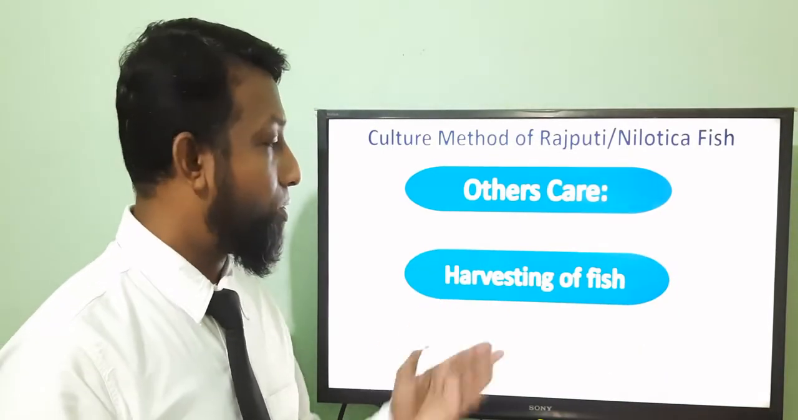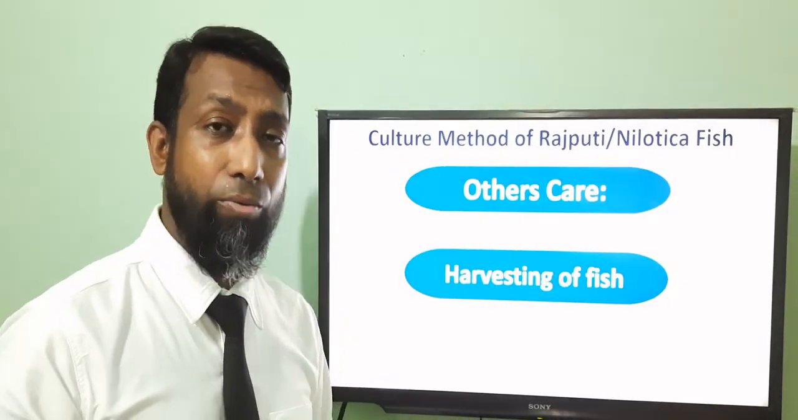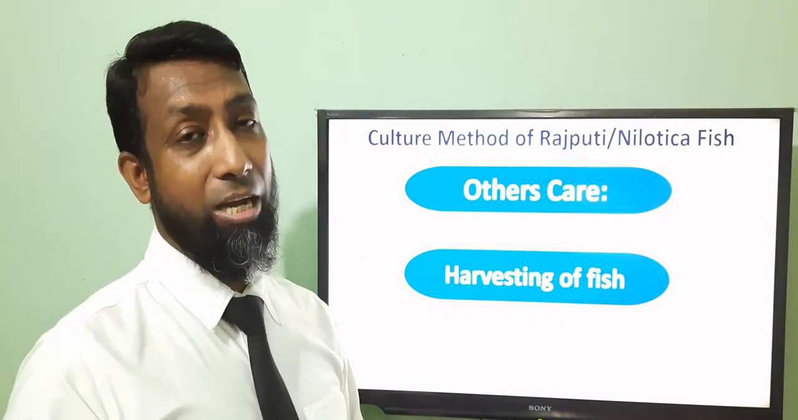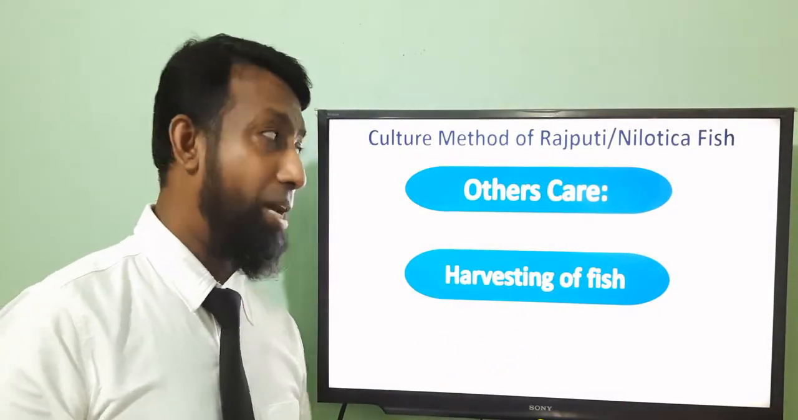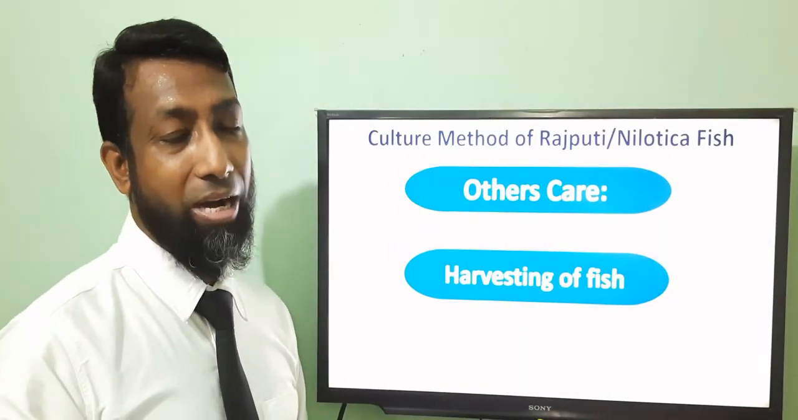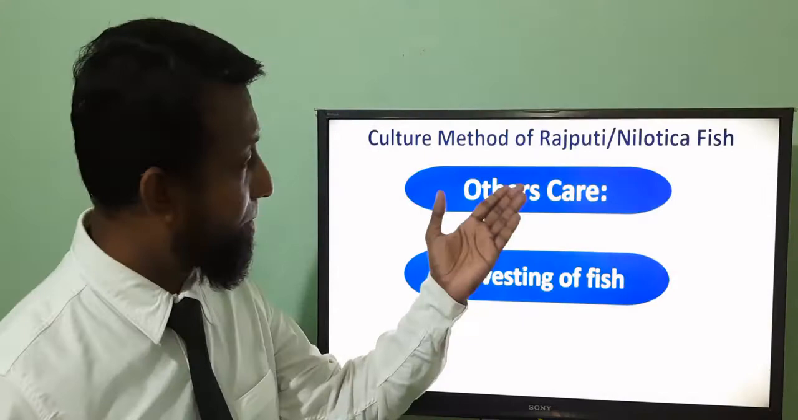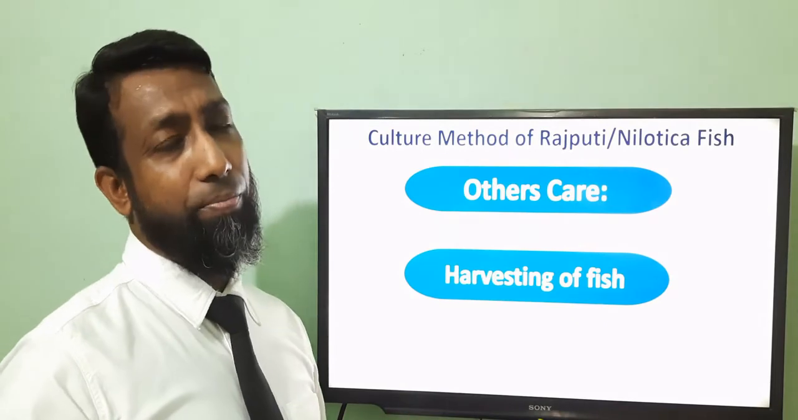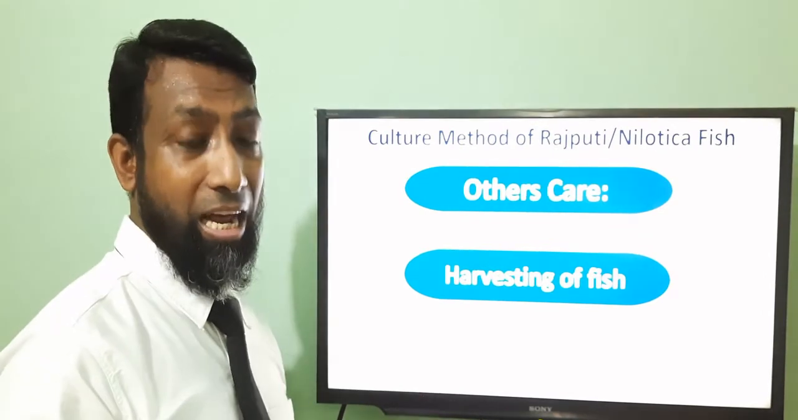Harvesting of fish. As I told you before, after 3 months we can sell the Rajputi fish, when the weight will be 100 to 150 grams. At that time we can harvest the fish. And for Nilotica fish, same thing, 3 to 6 months later the weight will be 100 to 150 grams. After 3 months we have to check the pond by net. If the fish are at our required level, then we can harvest and sell them.